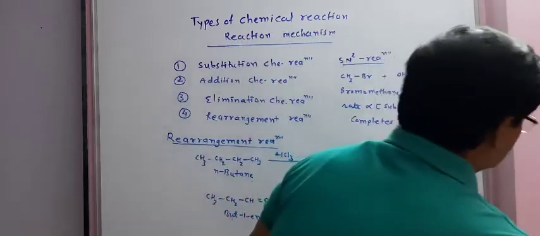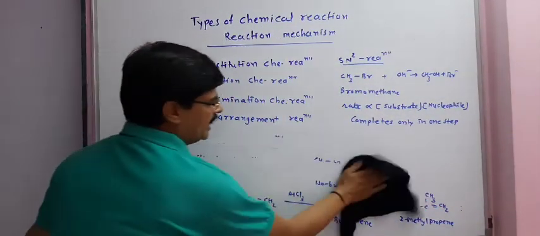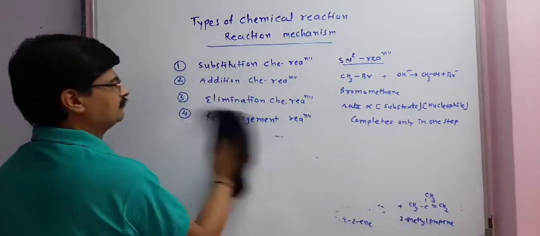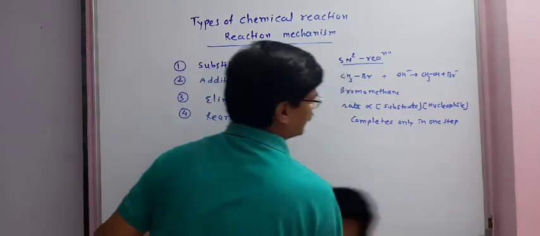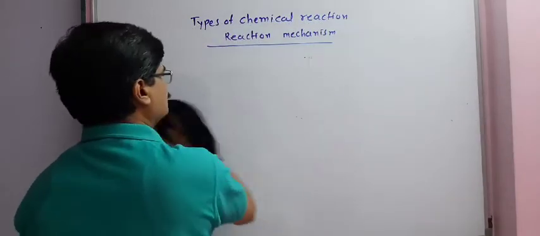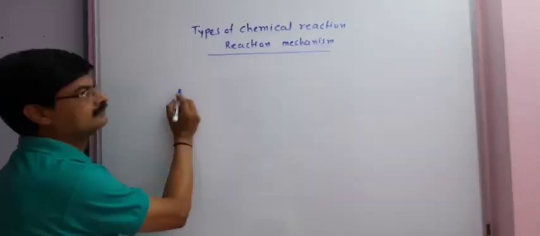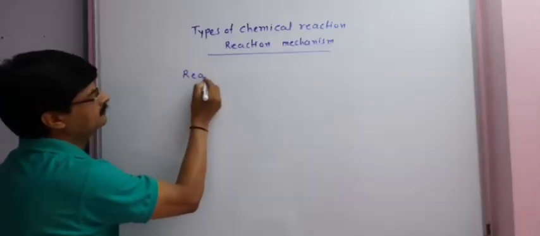Now we will study different types of mechanism in chemical reactions. Reaction mechanism.